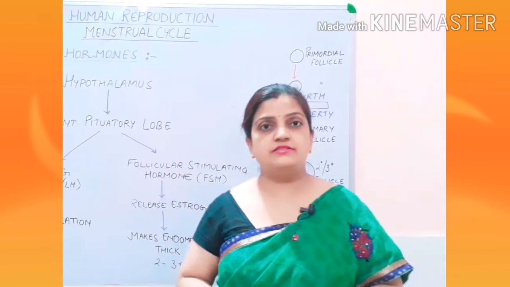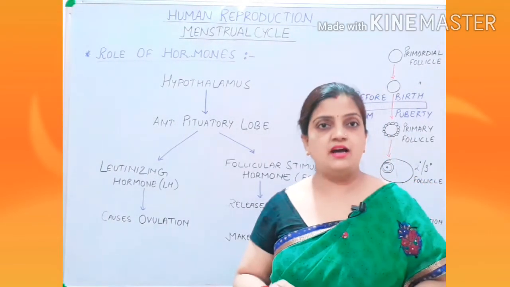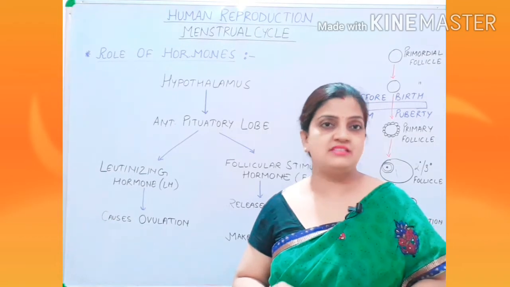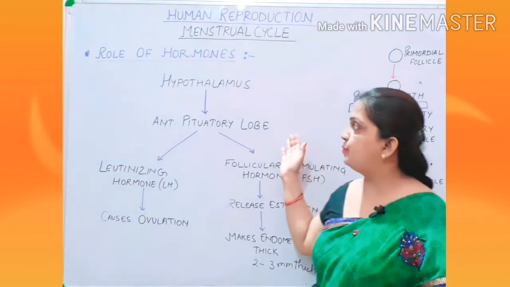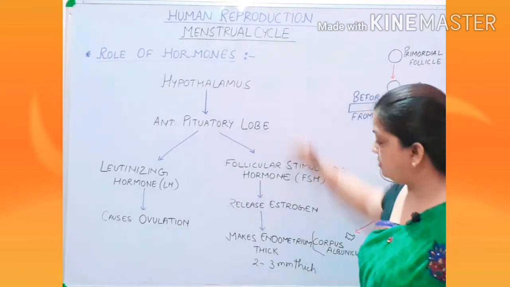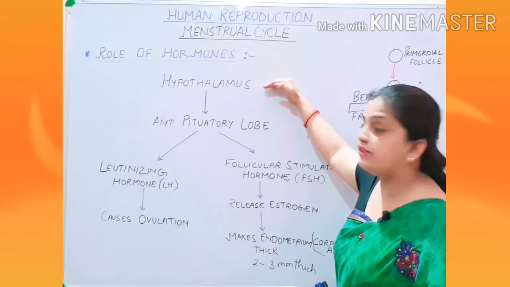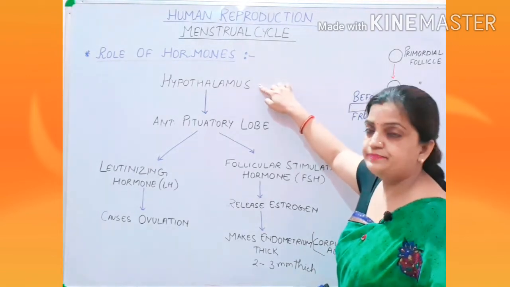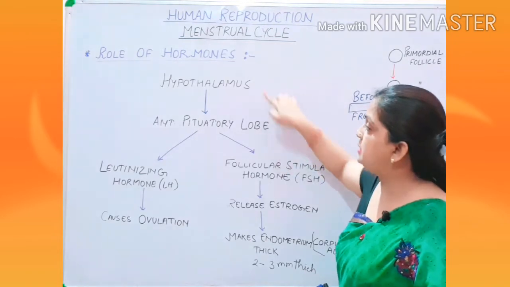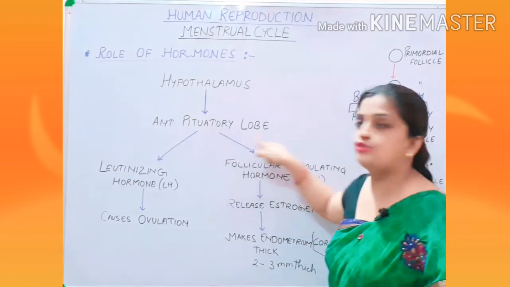Now let us, children, move ahead and see how hormones are activating the menstrual cycle process. Now on the right side of my board you can see that I have drawn this chart, and the chart starts with the first gland, that is your hypothalamus, and then hypothalamus is connected to the anterior pituitary lobe.